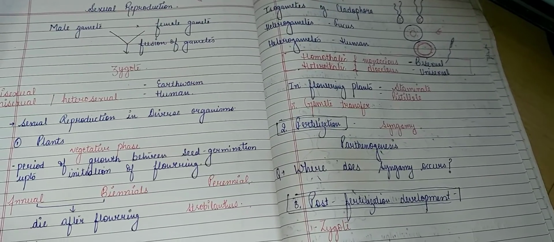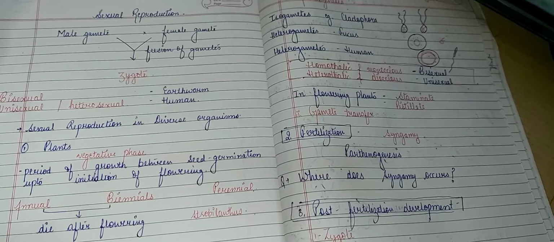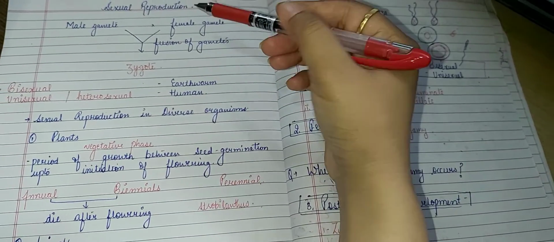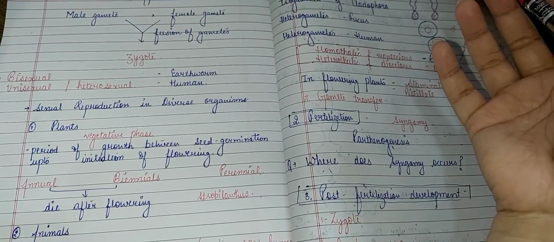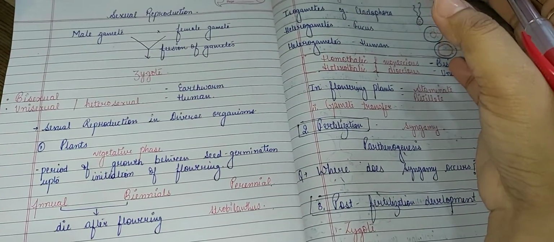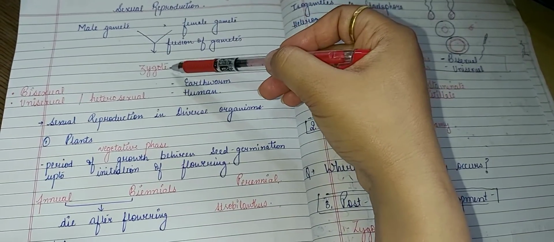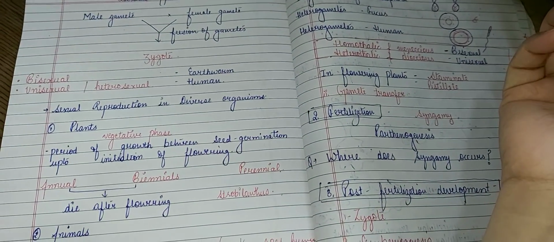Today we are going to study about sexual reproduction. Sexual reproduction is a mode of reproduction which involves formation of the male gamete and the female gamete, and these gametes can be produced by different individuals or by the same individual, and it includes the fusion of these gametes for the formation of the zygote, which further leads to the formation of a new organism.